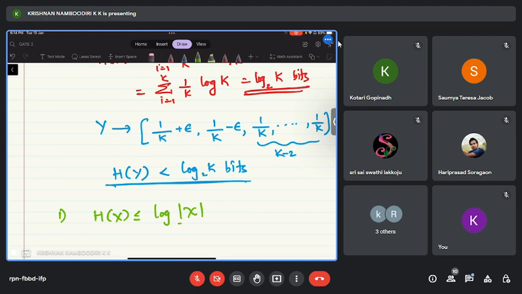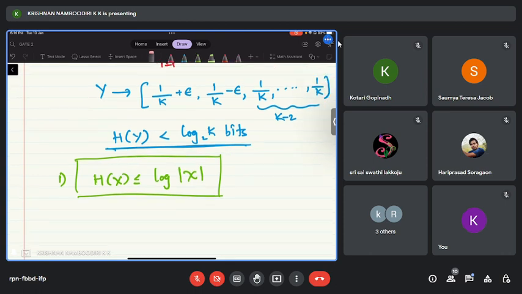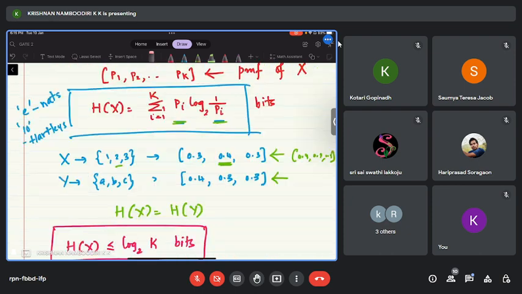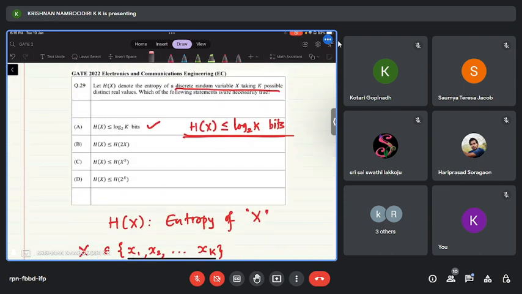the set from which x takes values. Okay, in this case capital K. So in general, h of x is less than or equal to log cardinality of the set from which x takes values. Okay, so that means option A is correct.